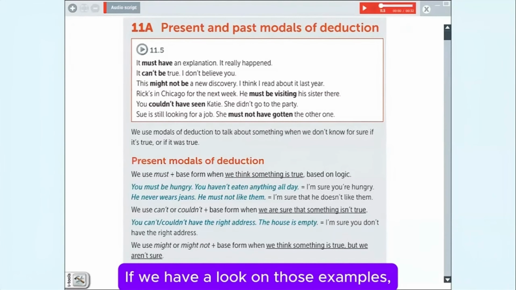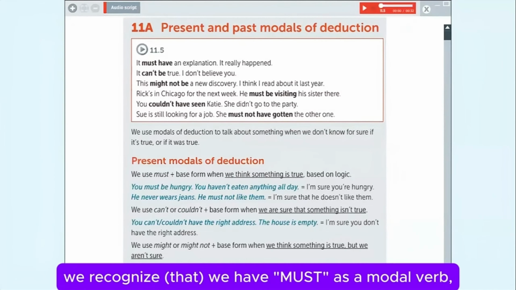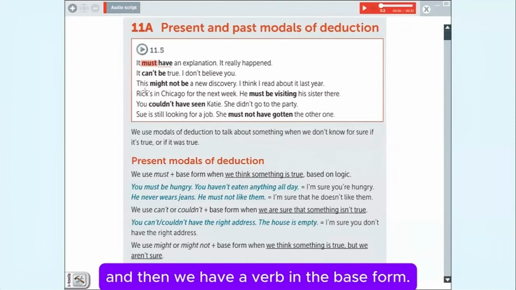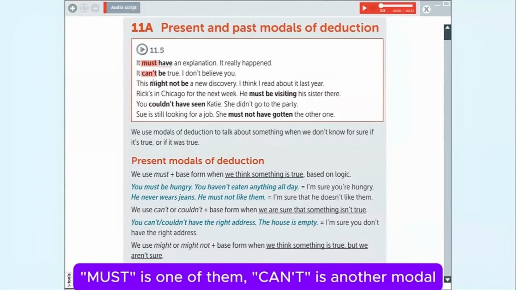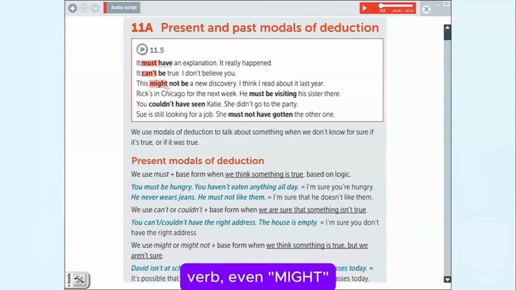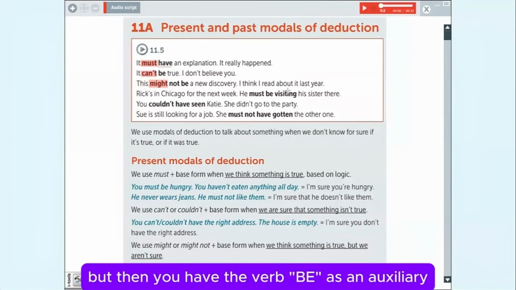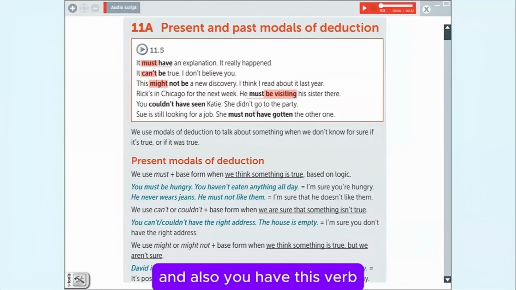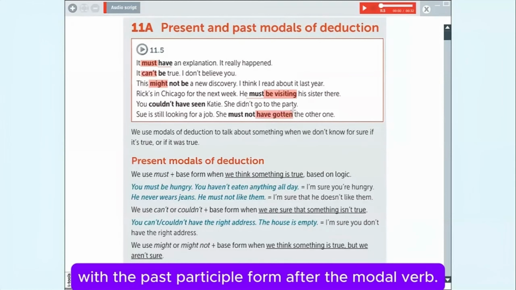If we have a look at those examples, we recognize we have must as a modal verb, and then we have a verb in the base form. Must is one of them, can't is another modal verb, even might. But then you have the verb be as an auxiliary and then -ing. And also you have the verb have as an auxiliary with the past participle form after the modal verb.